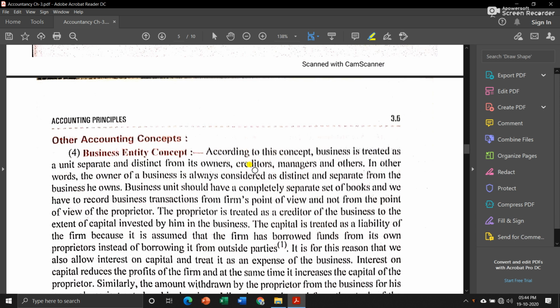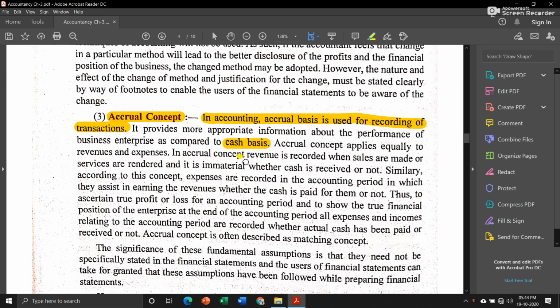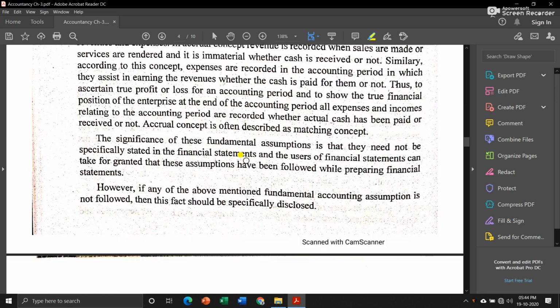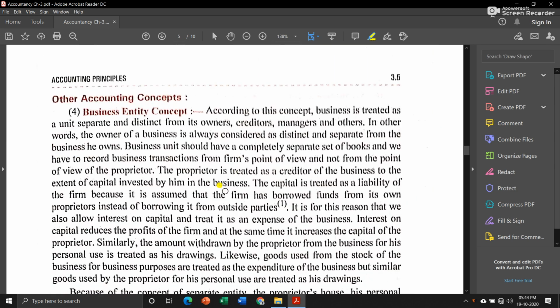Then these were the three important accounting concepts. The first one was the going concern concept, the second one was, what was the second one? The consistency concept, and the third one was the accrual concept. Now there are other concepts as well. Now let us see the business entity concept.